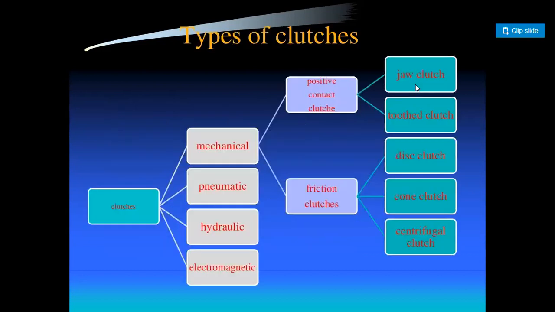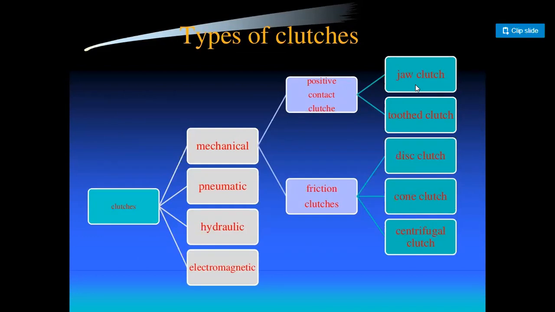The types of clutches: there are different kinds of clutches used in automobiles, like mechanical clutch, pneumatic clutch, hydraulic clutch, and electromagnetic clutch. In mechanical clutches, positive contact clutches and friction clutches are used. Positive contact clutches function with the help of external forces, like the jaw clutch and tooth clutch.